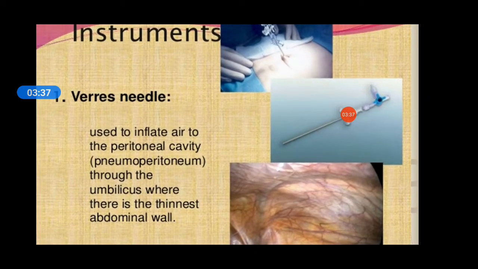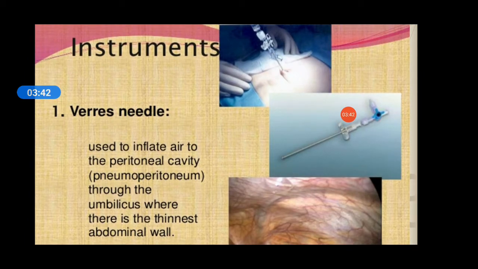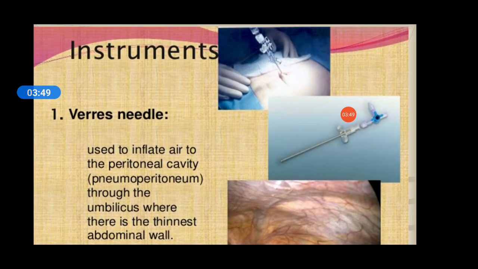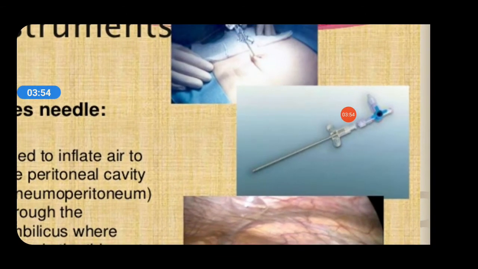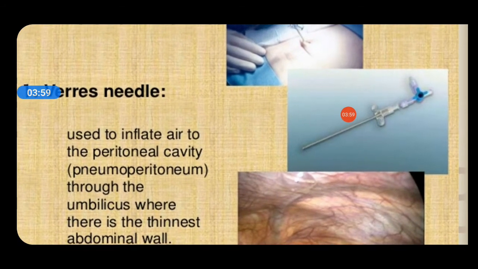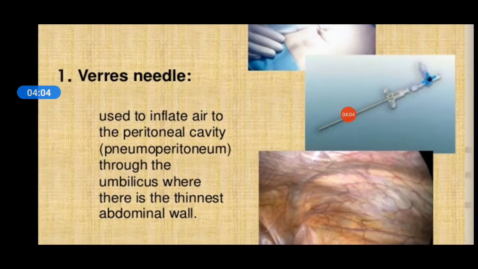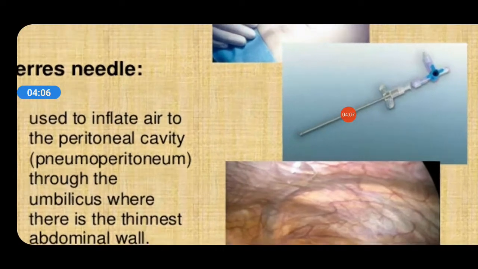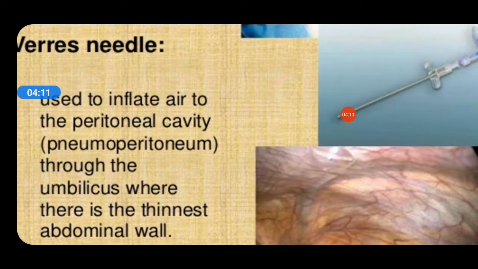So coming to its procedure, before that, first of all the instruments. Different instruments are there for the laparoscopic procedures, not like the general surgical procedure. It has its own different instruments. Coming to the first instrument, which is called the Veress needle. See, in the diagram, you can see the Veress needle. What's the use of the Veress needle? It's used to inflate air into the peritoneal cavity to make the pneumoperitoneum.